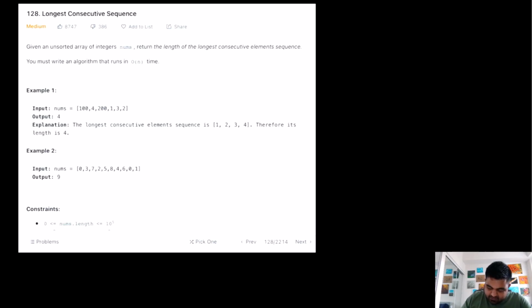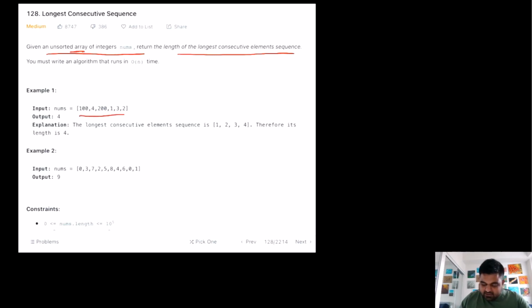Basically, we are given an unsorted array of integers nums, and we need to return the length of the longest consecutive elements sequence. Also, it is possible that there might be duplicates in our given unsorted array, so we just need to take care of those as well.